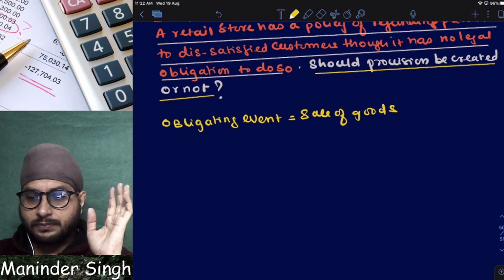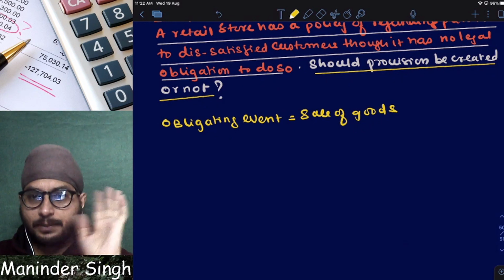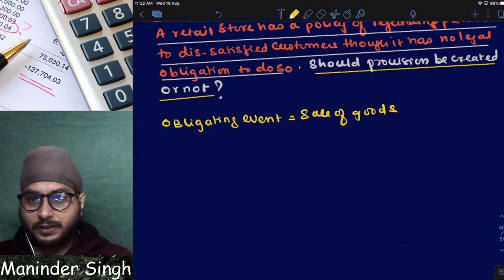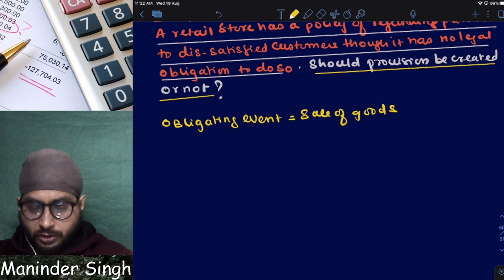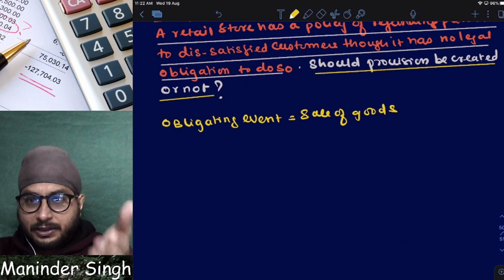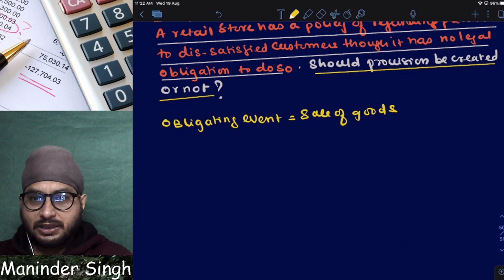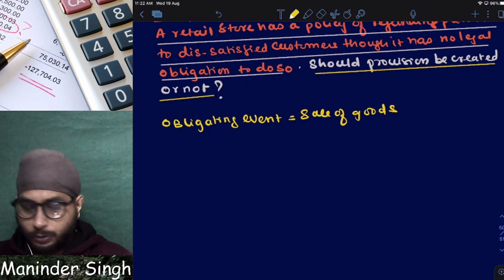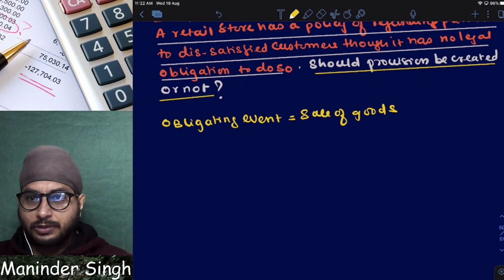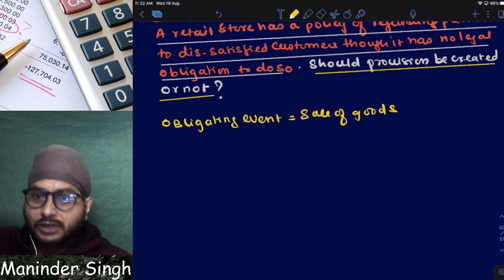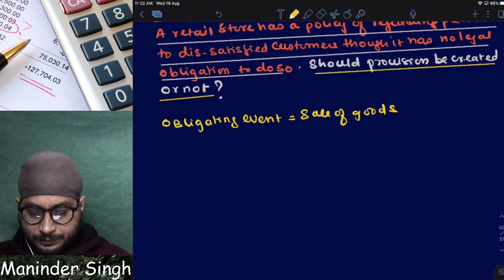Leave aside law. I am not talking about law. According to the company's policy, once I sell some goods, you buy from me, and you are not satisfied, you have every right to give back the goods to me and take the money from me. Now tell me, when I sell the goods to you, am I under an obligation to repay you if you are not satisfied? Can I say no, I will not refund you?